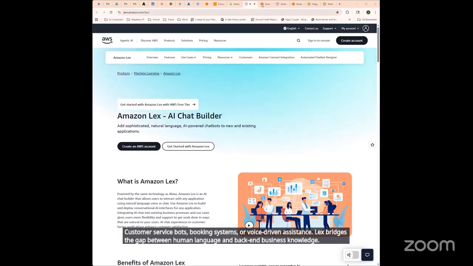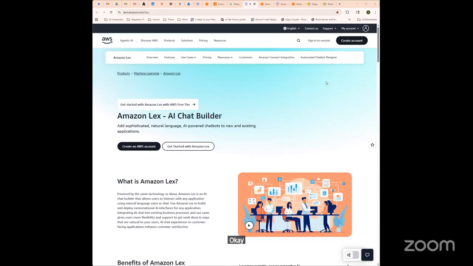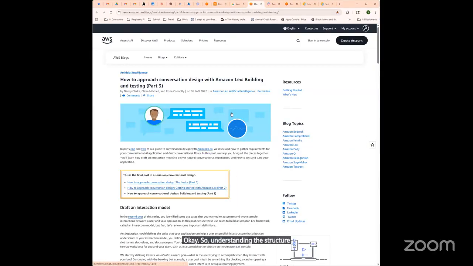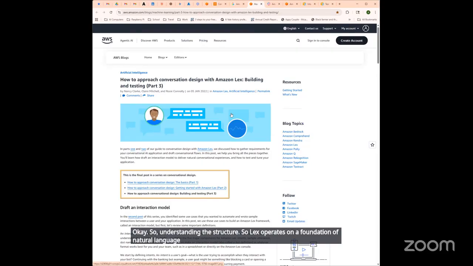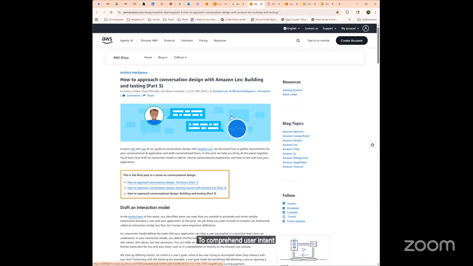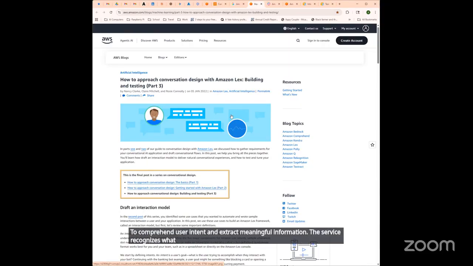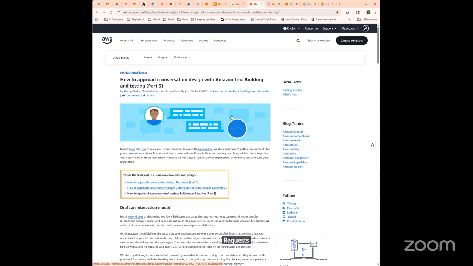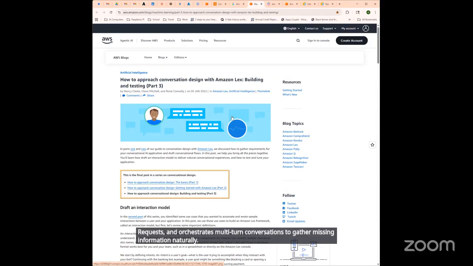Okay. So, understanding the structure. Lex operates on a foundation of natural language understanding, NLU, that goes beyond simple keyword matching to comprehend user intent and extract meaningful information. The service recognizes what users want to accomplish, identifies specific details needed to fulfill requests, and orchestrates multi-turn conversations to gather missing information naturally. The architecture centers on three core concepts.